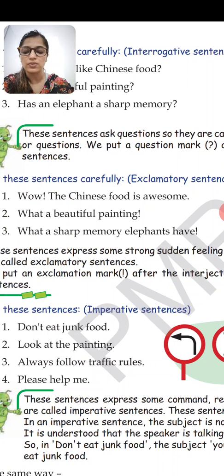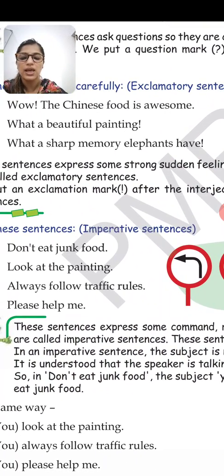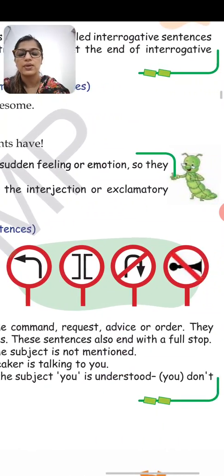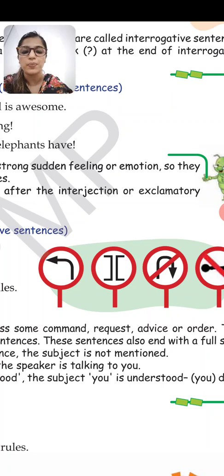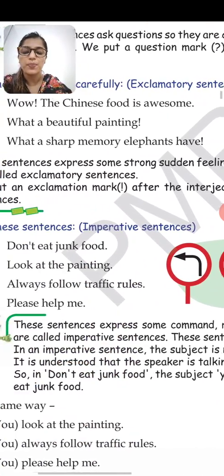Always follow traffic rules. So this is also something which they are telling you to do. Please help me. So they are again requesting you to do something. So these are called imperative sentences. So basically the definition of imperative sentences is as follows. These sentences express some command, request, advice or order. There can be a command, they can order something, there can be a request also when they ask you to and they say please. So these are called imperative sentences.